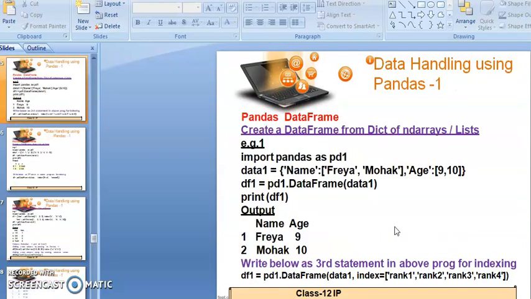Okay, and now if you want to mention rank 1, rank 2, rank 3, rank 4, if you want to change the index by rank 1, rank 2, rank 3, rank 4 instead of 0, 1, 2, 3, you can write after data1 a comma, index equals, and from whichever number you want to start the index. Just like in a series we can give the index number to the array elements according to our wish, in the data frame we also can give the index number according to our wish. Okay, so thank you.